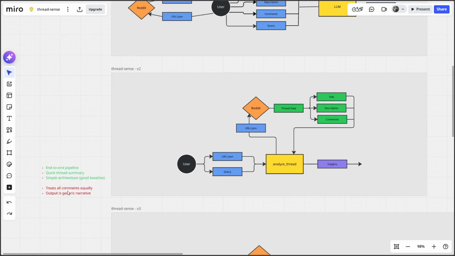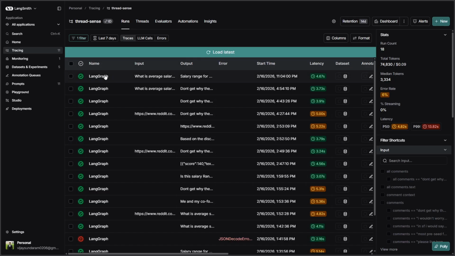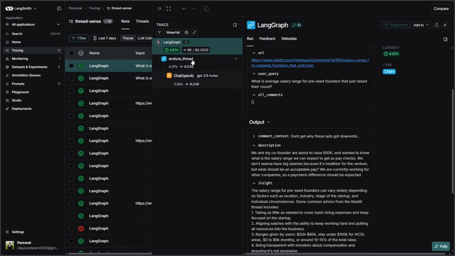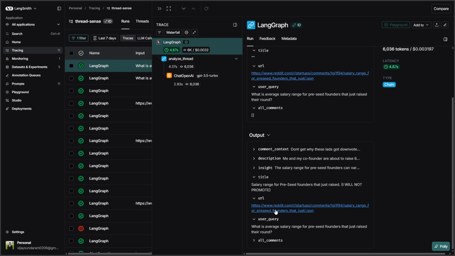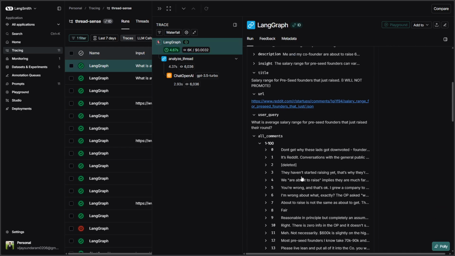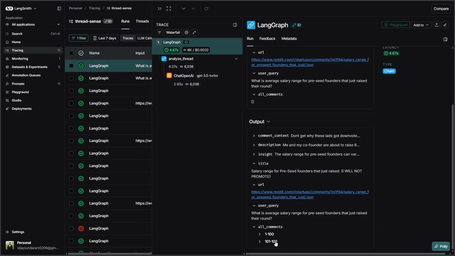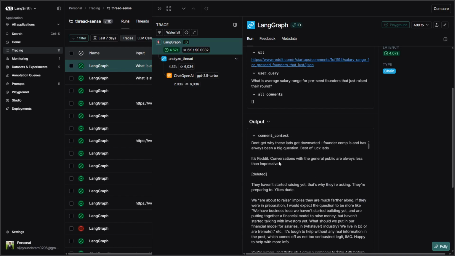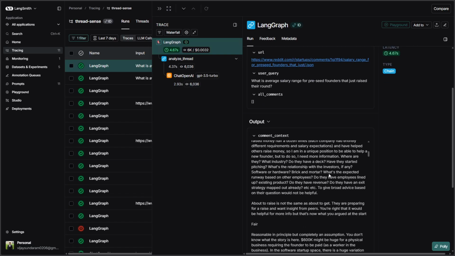First is that it treats all comments equally, right? What I mean by that is, for the example that we showed, we had 100 plus comments. What we did was we simply joined all of them together and passed it as the context for our thread, right? Now if you go to Langsmith, we can actually see this from the very same example that we showed in the previous video. We have all comments, which has all the comments listed here. There are about 103 comments, and comment context is simply a joined version of all this, right?